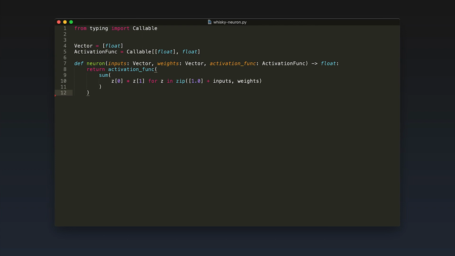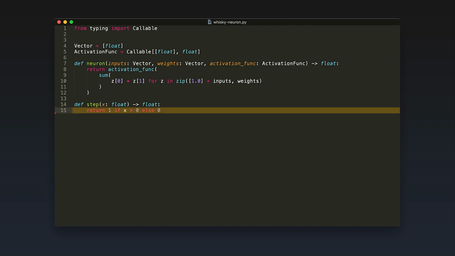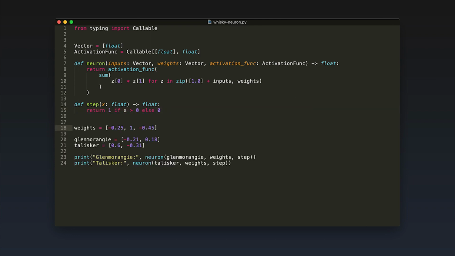Next, we need our activation function. We settled for the step function, and this is how we implement it. It simply returns 1 if the incoming value x is greater than 0. Otherwise, we return 0. And now we can put everything together. First, we define our weights. The first value in this list is the bias of our neuron, followed by the weight for the incoming smokiness, and followed by the weight for the incoming richness of a whiskey. Now we define some input values for the Glenmorangie and the Talisker. If we call our neuron function now with the weights and the inputs for the two whiskies, we should get a 0 for the Glenmorangie and a 1 for the Talisker.